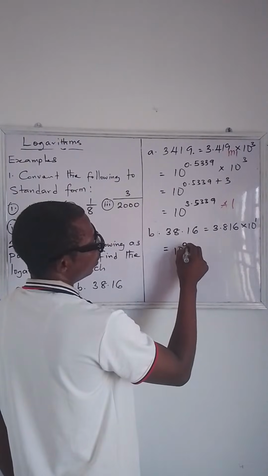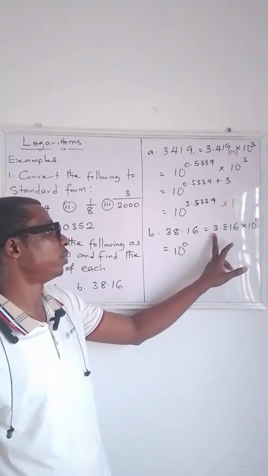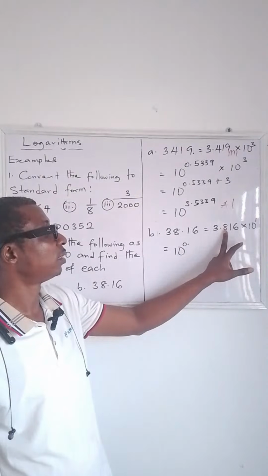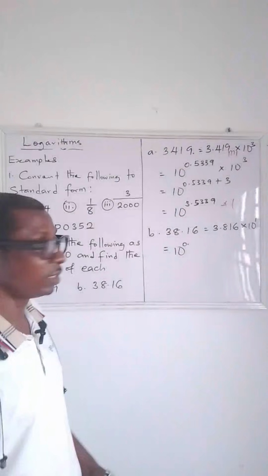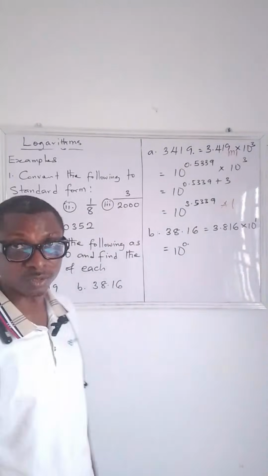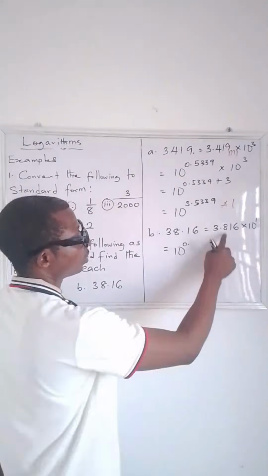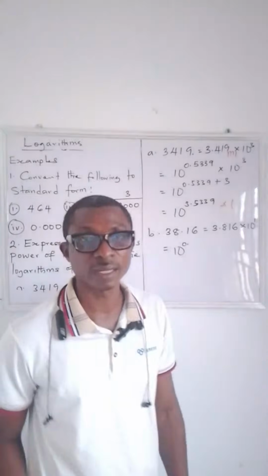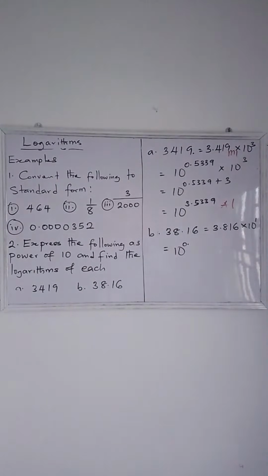All right, now this will be 10 raised to the power of 0 point. So now let's check the four-figure table, logarithms of numbers. You check 38 under 1, add difference 6. This time around, I think everybody should get that. 38 under 1, add difference 6. What do you have? Drop your answer before we go on.